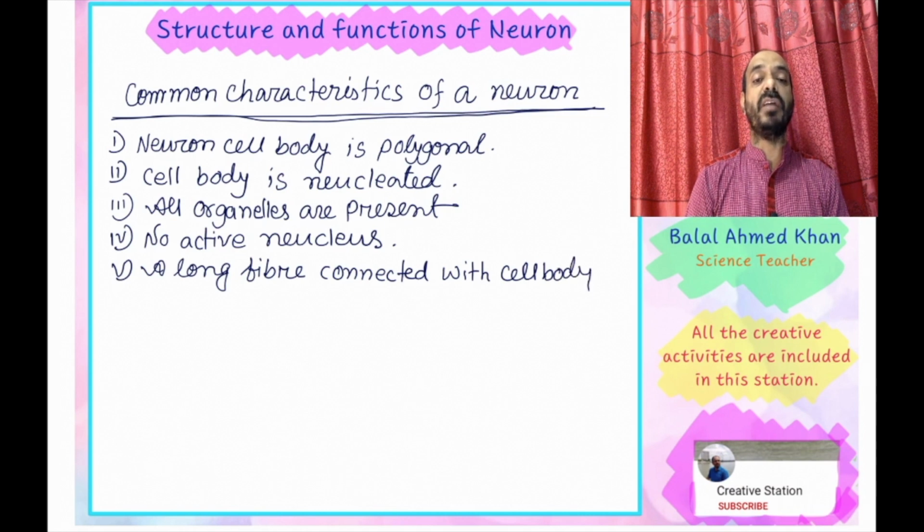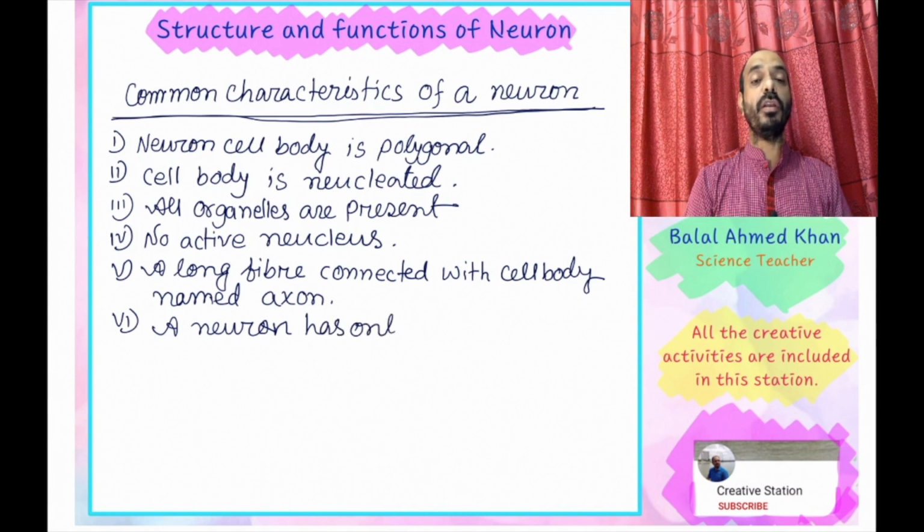A long fiber connected with the cell body is known as the axon. This elongated part transfers different types of information or impulses. Impulses means messages. It transfers different types of impulses from the cell body to the next neuron cell.